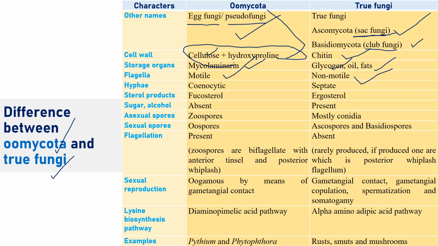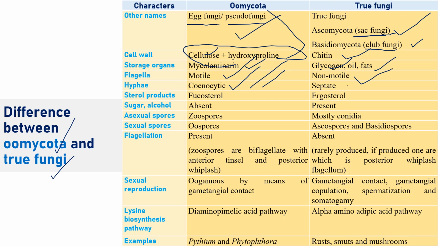So if the spores are motile, they are called zoospores or planospores. If they are non-motile, you can call them aplanospores, right? Hyphae are generally coenocytic. Coenocytic hyphae are also known as non-septate or aseptate hyphae. So there are no cross walls or no septa between the hyphae.